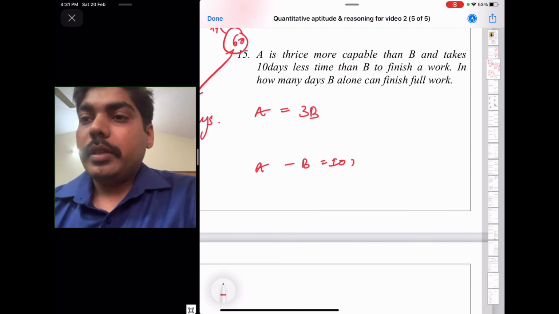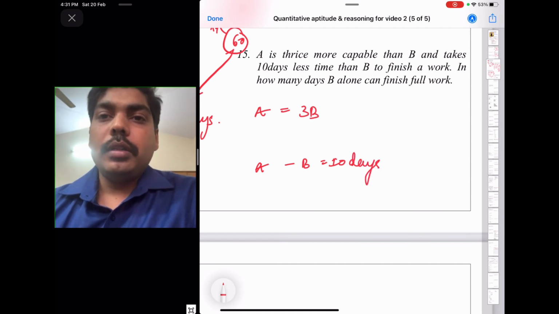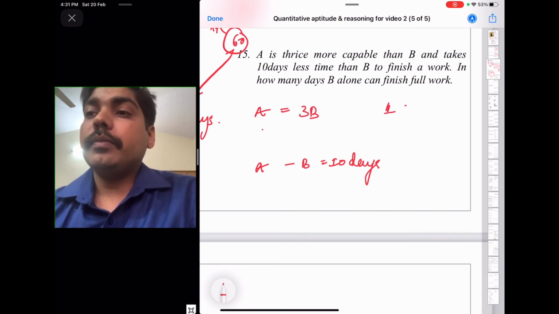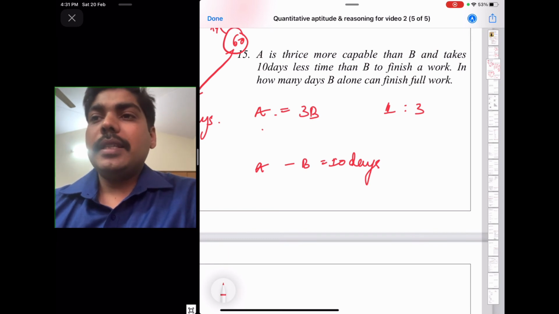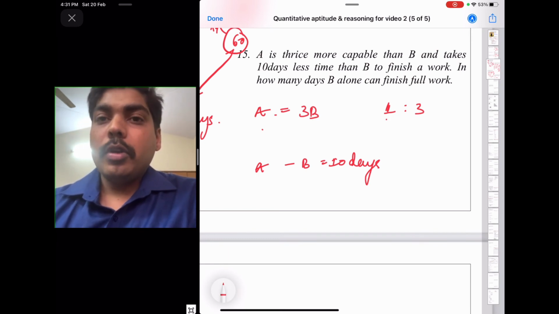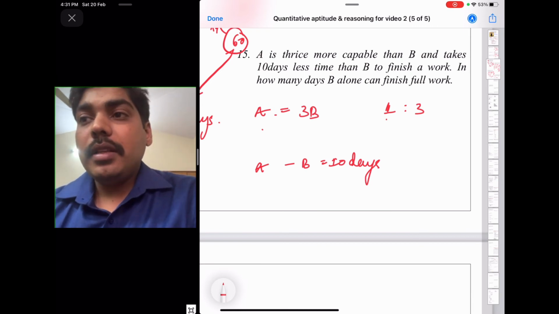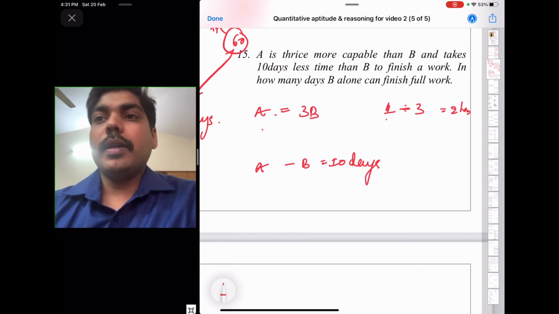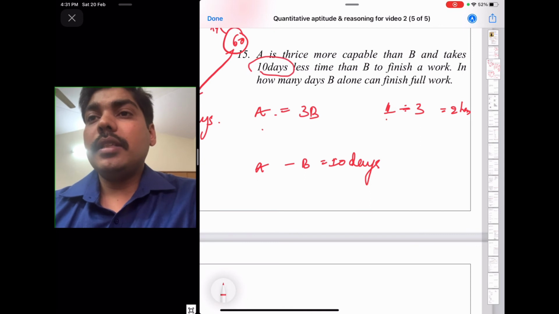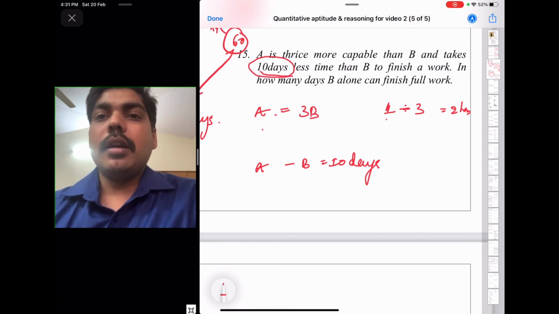So here we have to go for the ratio of time. So time will be 1:3. So if A is taking 1 hour, the same work will be completed by B in 3 hours. That is what it means. But the difference, how much is the difference? 2 hours. Okay, but what they are saying, the difference is 10 days. So if A is taking 1 day, B is taking 3 days, the difference will be 2 days.